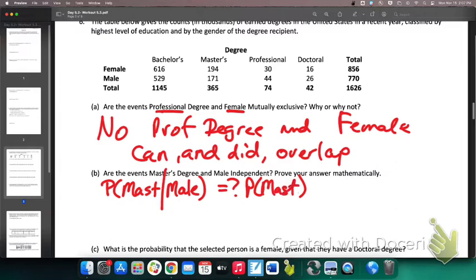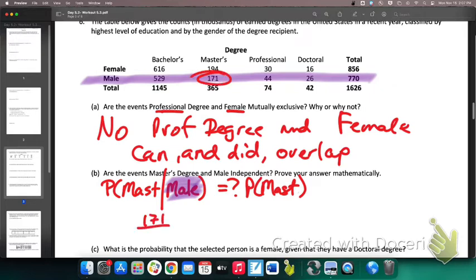Basically here, if the probability of masters given that they're male equals the probability of just a master's degree anyway, that means that male has no bearing on whether or not they have a master's degree. But if these don't equal each other, then male is influencing the master's degree in some way. So let's use our table to find this out. Given that they are male, so I'm in that row, what's the probability that they have a master's degree? 171 over 770.